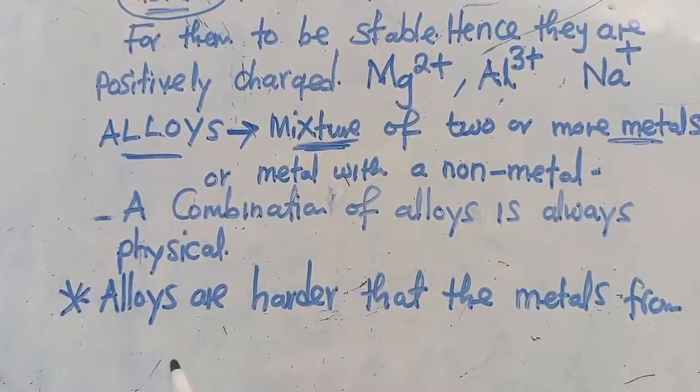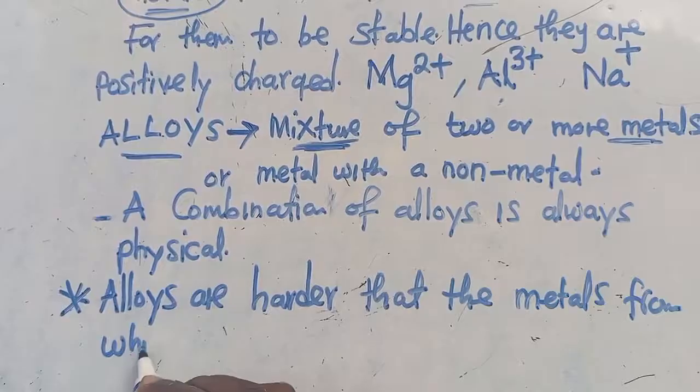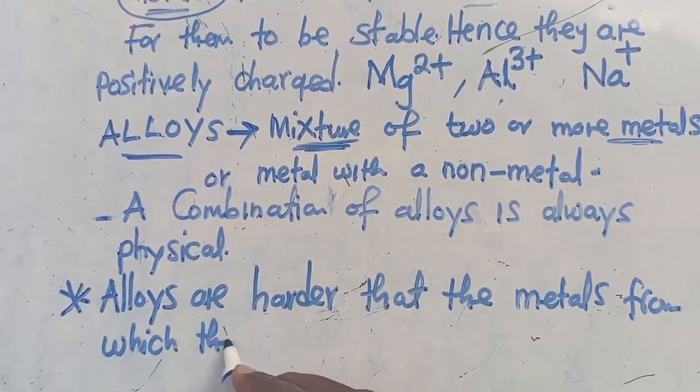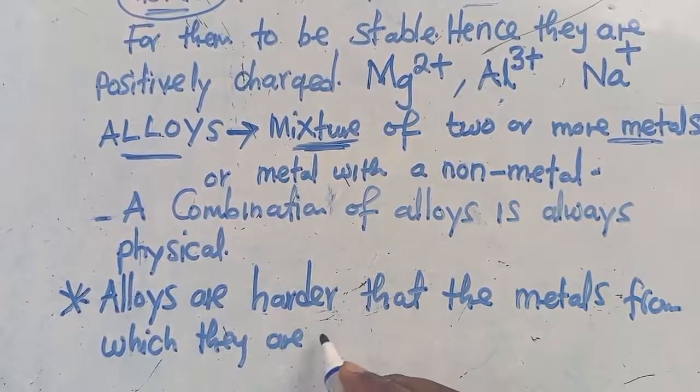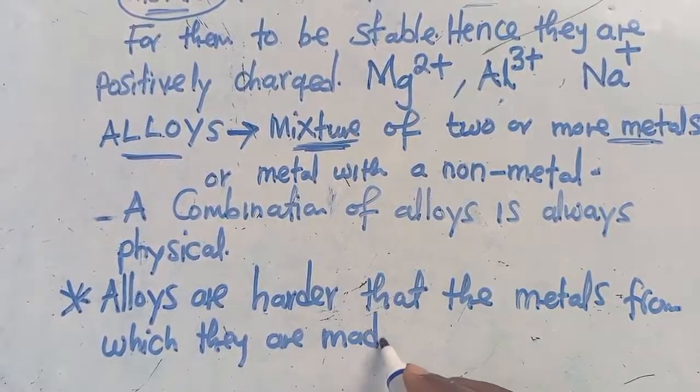So from which they are made. This is one thing that you have to understand. So alloys are harder than the metals from which they are made. You are going to understand this very well when we look at examples.